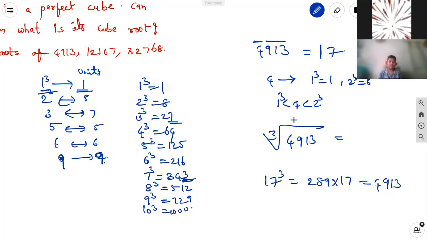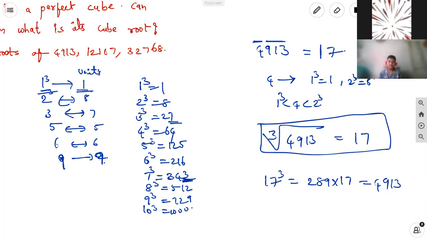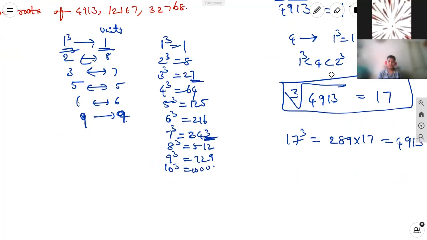Just from what clue are we getting here? In the units place, 3 is there, then we choose the 7. So this is the second one. Next, the third one.